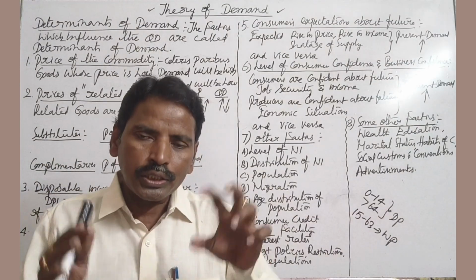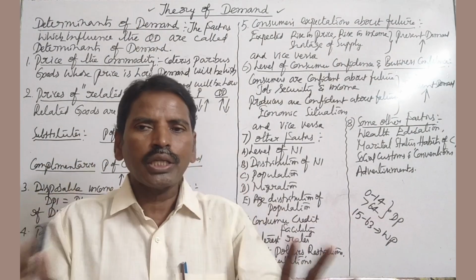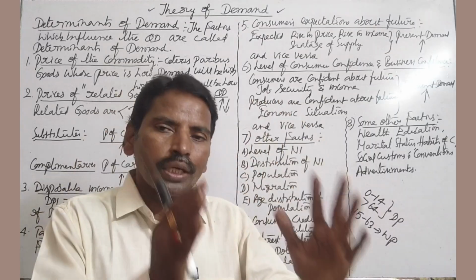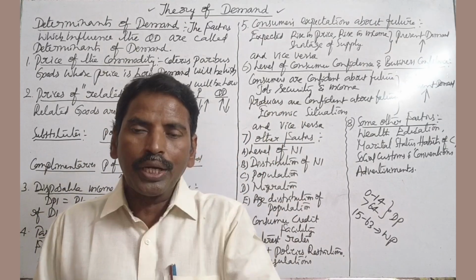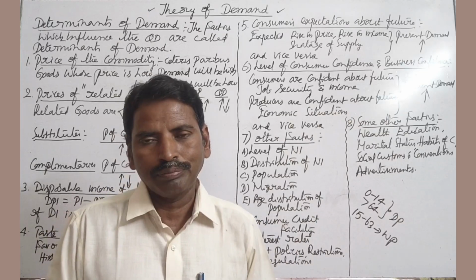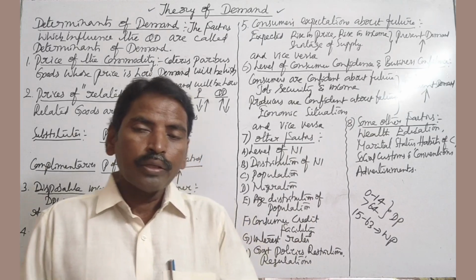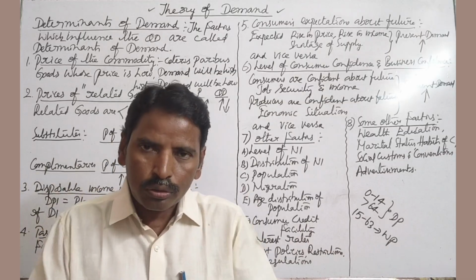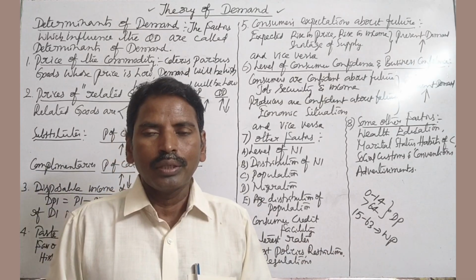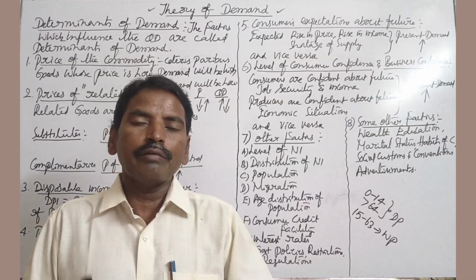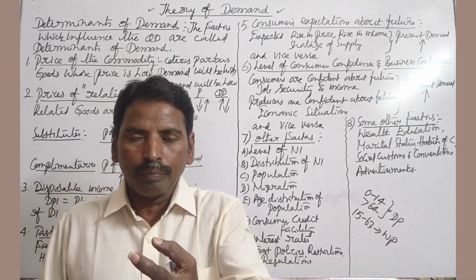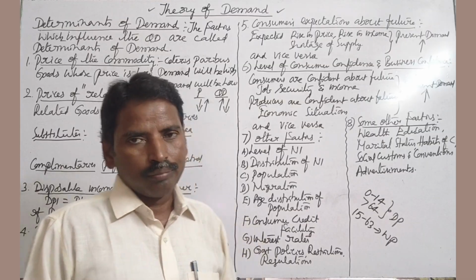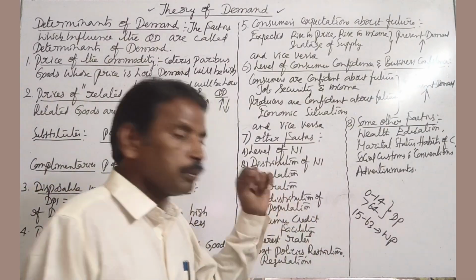If an area consists of all children, there is a great demand for children's articles. Likewise, if an area consists of old age people, there is demand for spectacles, demand for walking sticks, demand for old age homes, demand for medicines, etc. That is called age distribution of population.